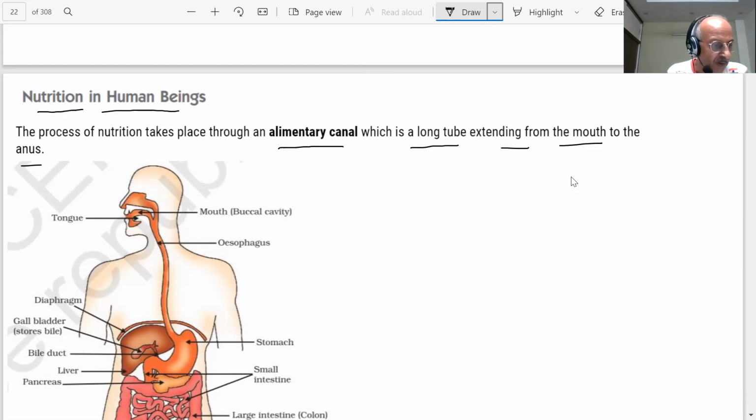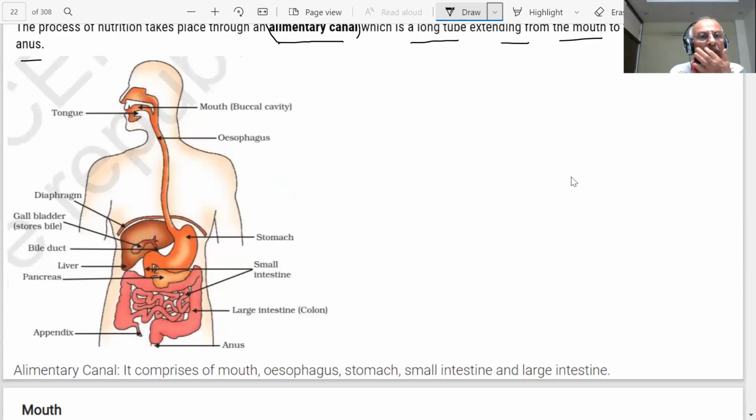Important, students. What we are talking about is the alimentary canal, extending from the mouth to the anus. This is a picture, students, can you see it?